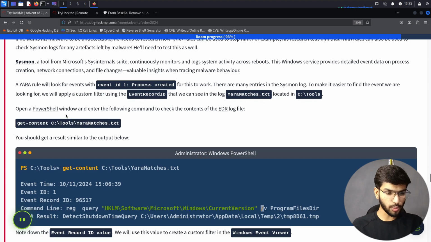Open up a PowerShell window and enter the following command to check the contents of the EDR log file: Get-Content C:\tools\YARA-matches.txt.